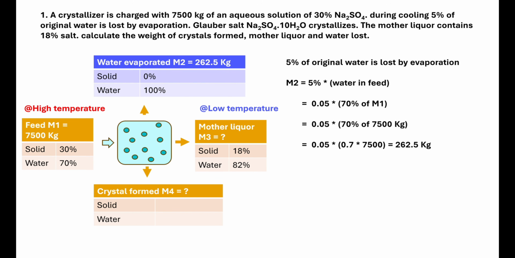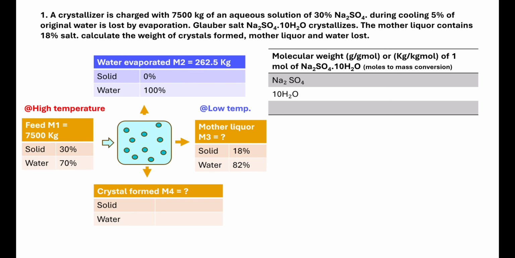Moving on, we have to find the percentage of solid and water in the crystal formed. The question says Na₂SO₄·10H₂O crystallizes. So the moles are given, that is 1 mole of sodium sulfate and 10 moles of water. We can understand that for every 1 mole of sodium sulfate, 10 moles of water is present. So we need to convert these moles into mass percentage. For that, we are going to use molecular weight. In the question, usually the molecular weight will be given.